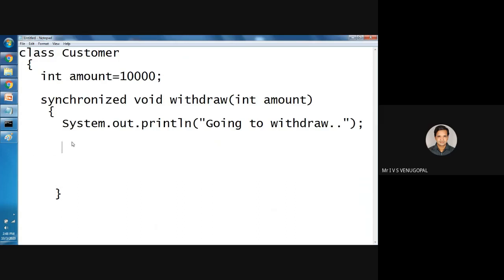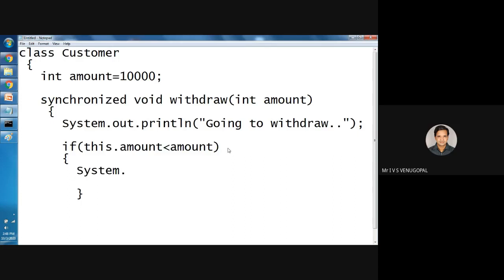So if the amount available in balance is less than the requested amount, that is, if balance is less than the amount given by the user to withdraw the money, then we must alert saying that there is insufficient balance.